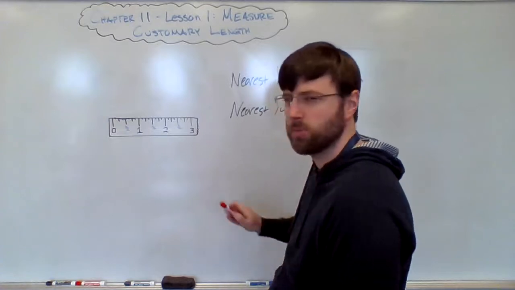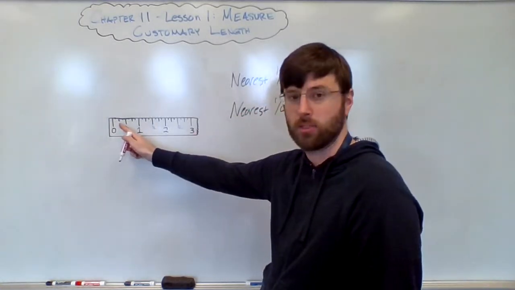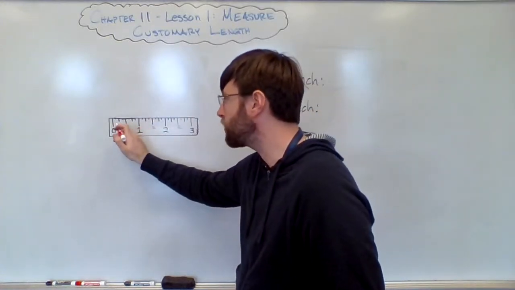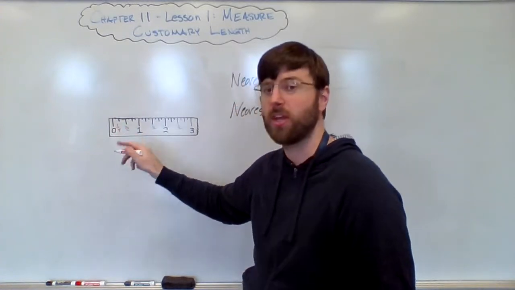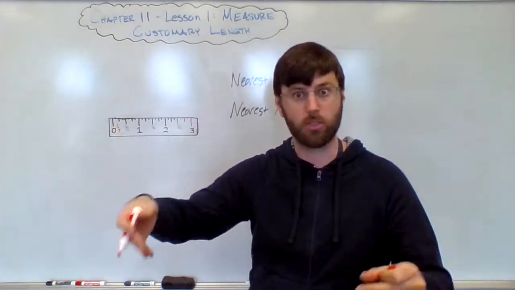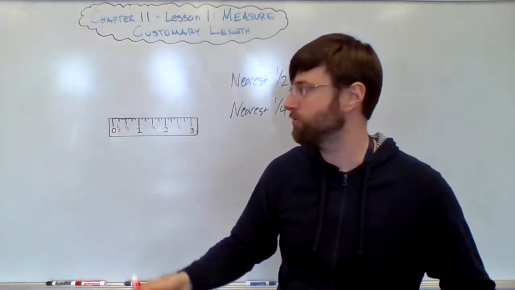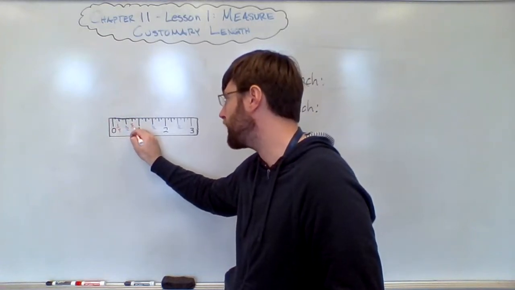And I know I wrote smaller. You can probably see, it'll work out. It's also in your book, right? In the diagram, it shows this too. These other ones in between here are showing 1/4 of an inch. And then 1/2 of an inch is 2/4 of an inch, right? If you've gone 2 out of 4, that's a half. So this is 2/4, which is a half. And then you've got 3/4, and then you've got 1 whole.